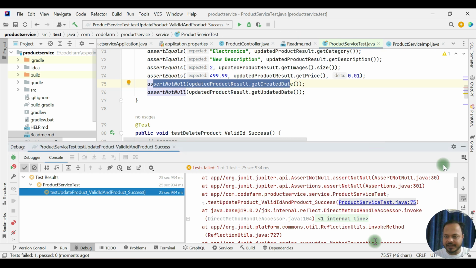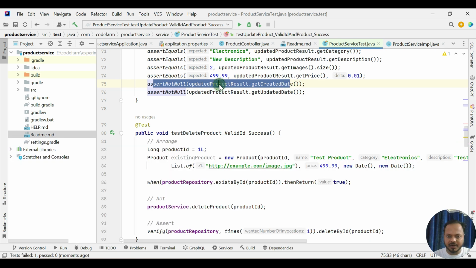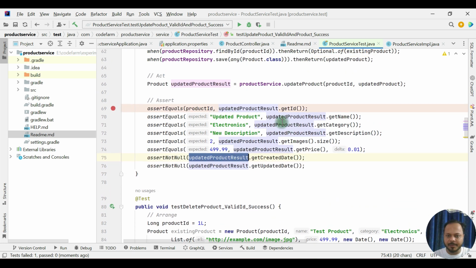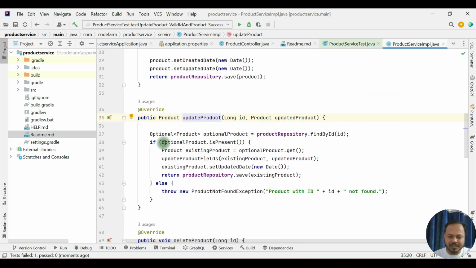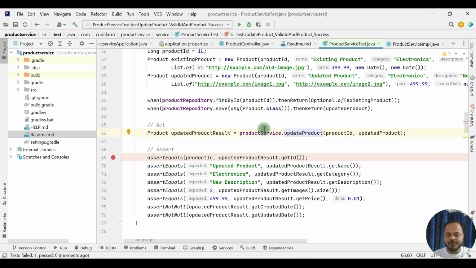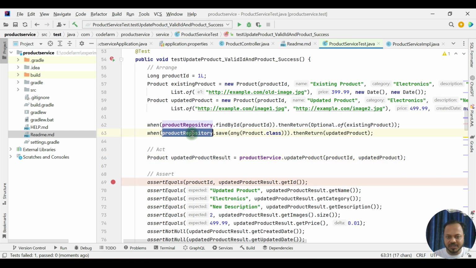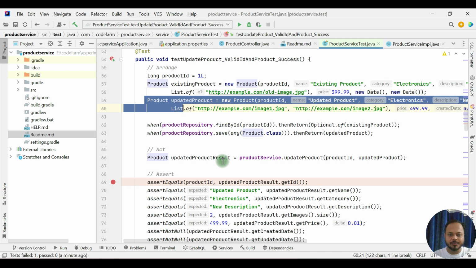So let's see, it is saying that updated product result should be not null. So where is this updated product result coming from? This is the place where it is coming from. If you go here, update product, you basically have to see what it is returning. It is giving here productRepository.save. It is returning whatever the save method returns, right? So you have to see what the mock on the save method is: productRepository.save with any product, then it is going to return the updated product. So whatever is here, it is being returned as the updated product result.